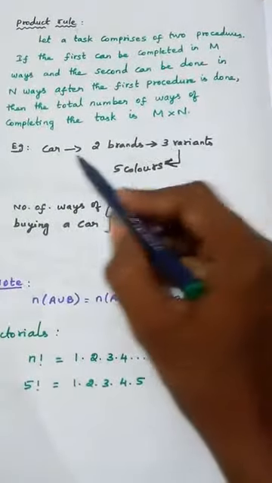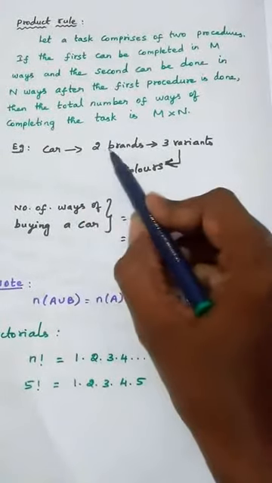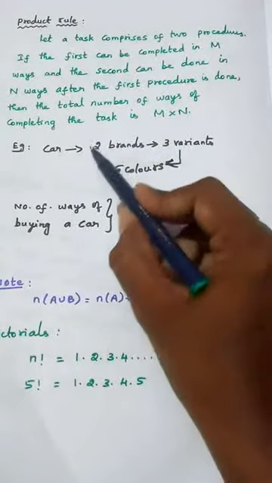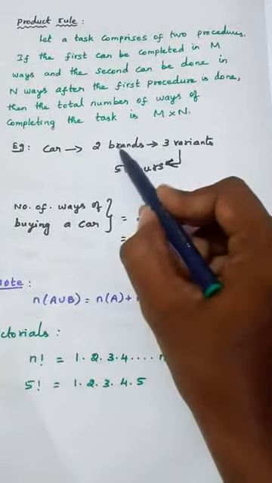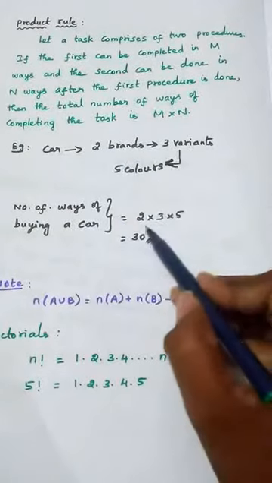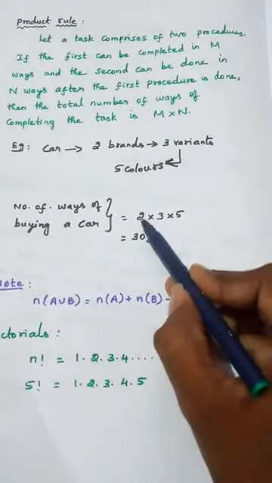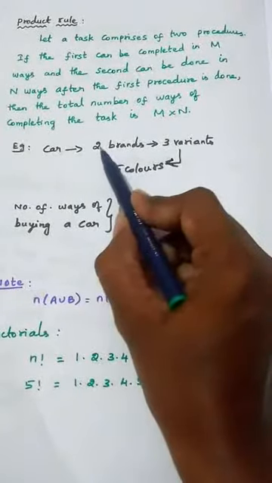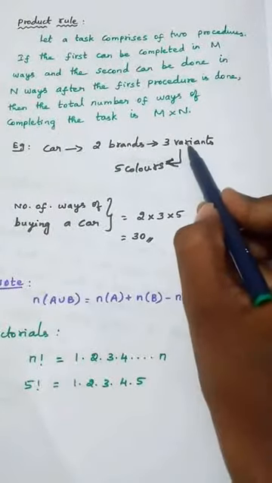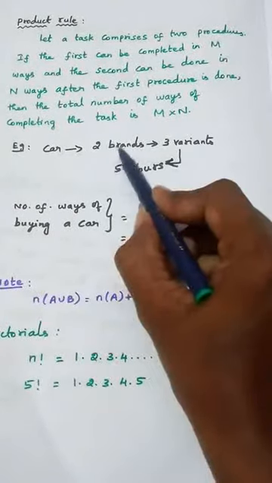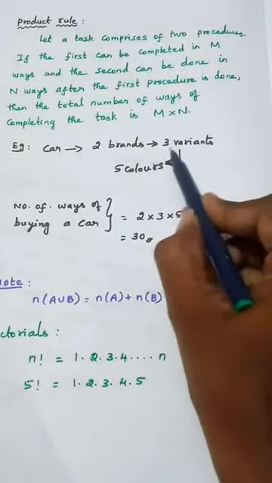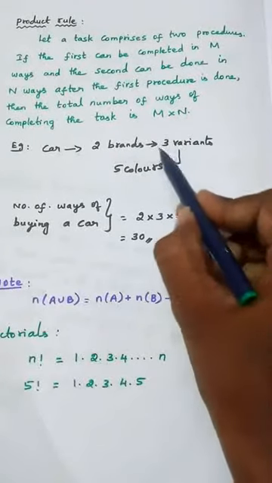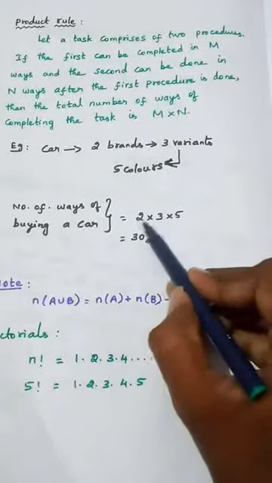How to find out? If he wants to buy this car, he is having 2 brands. So he is having 2 ways of selecting a brand. So to select a brand, the person is having 2 options. So 2. But in each brand, he is having 3 variants. Now after selecting the brand, he has to select the variant, right? For selecting variants, how many options are available? 3 options are available. So 2 into 3.